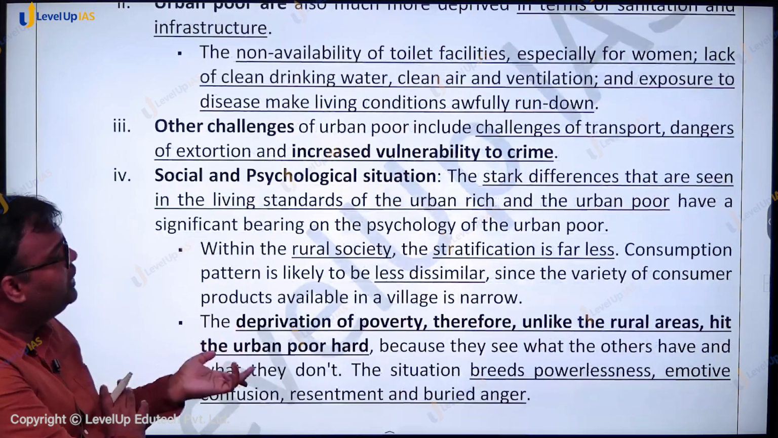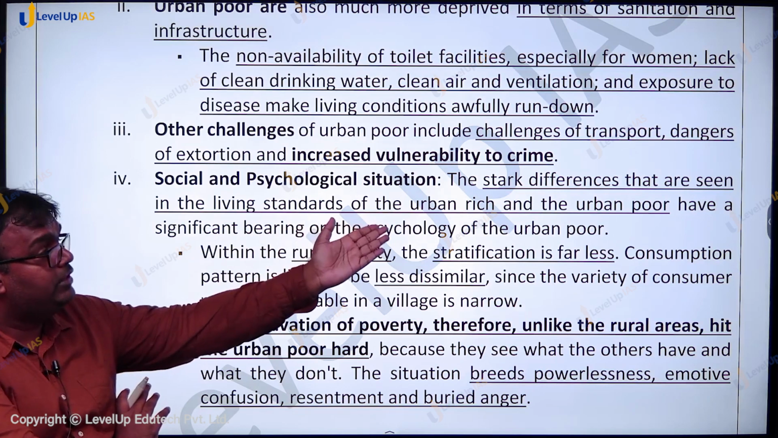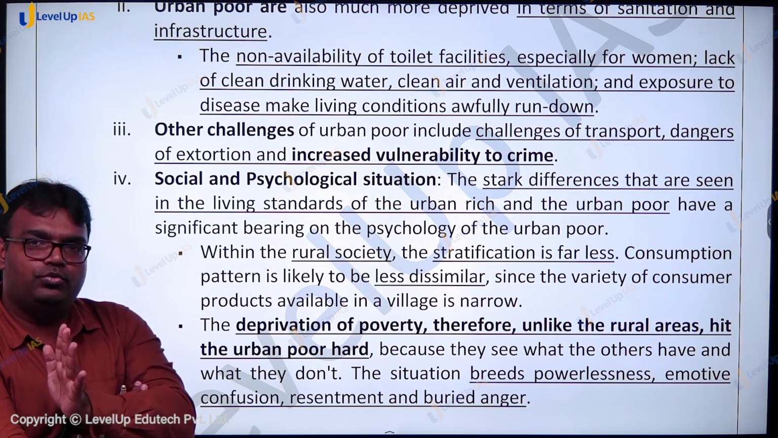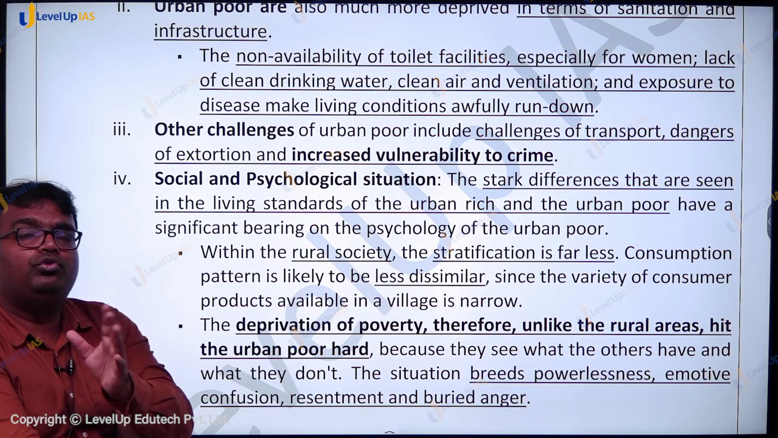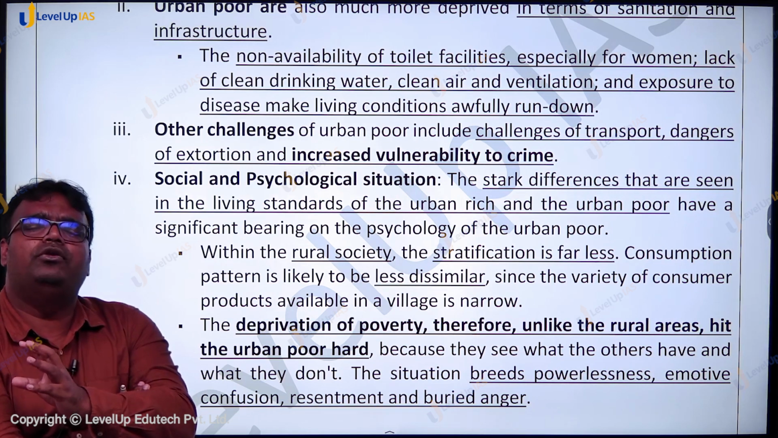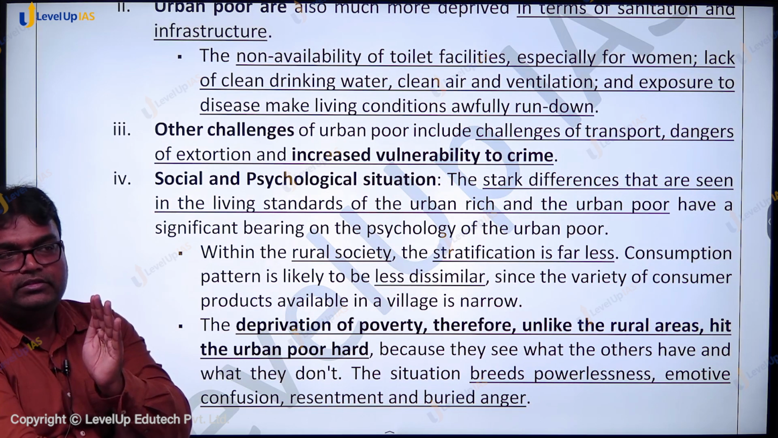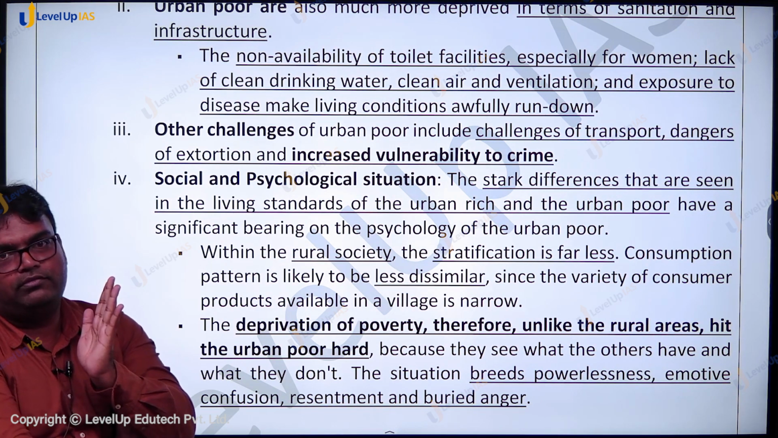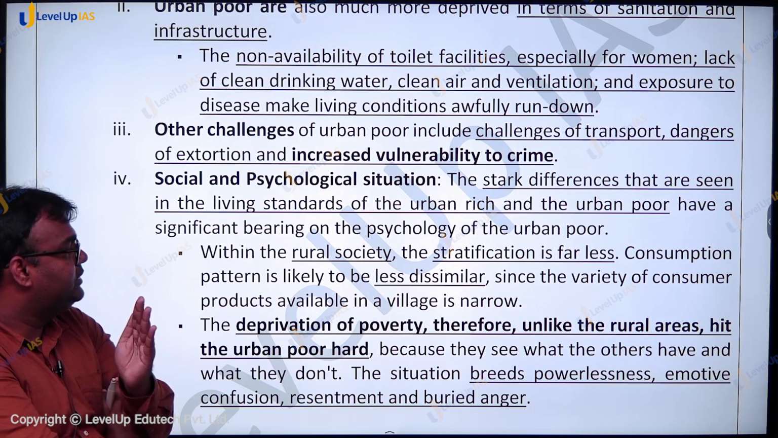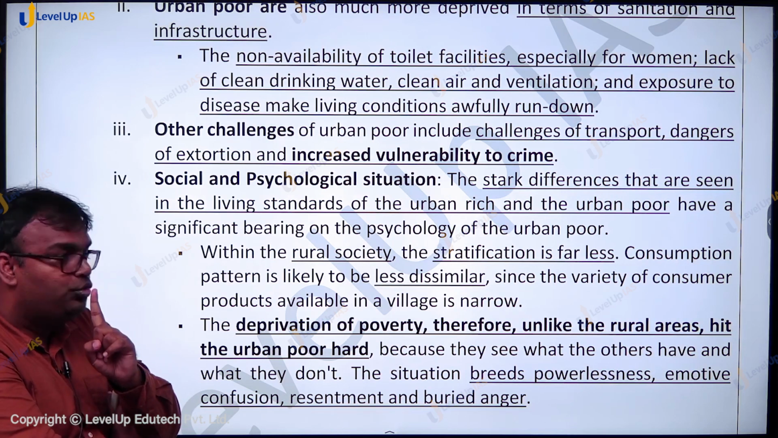Then there are social and psychological situations also. The stark difference seen in the living standards of the urban rich and urban poor is huge. Rural rich and rural poor के living standards में इतना change नहीं होगा. Yes, the rural rich may be moving in a car and the rural poor may be moving on foot. Fine, but the kind of house that the urban rich would have and the kind of house that the urban poor would have, there will be a stark difference. This stratification would be much lesser in rural areas.